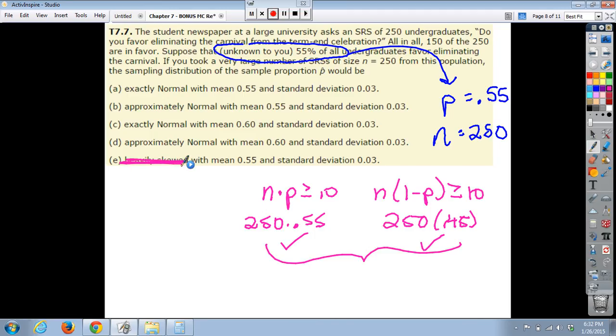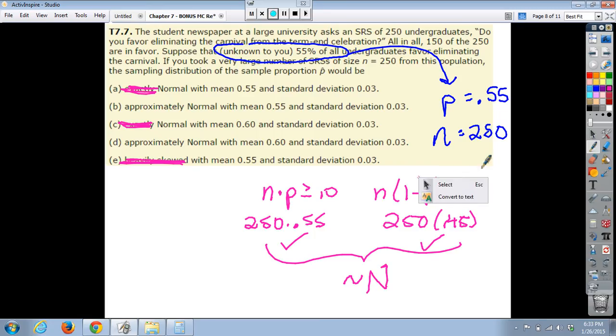not heavily skewed. Now, is it exactly normal or approximately normal? We're always going to go approximately normal. Unless you were told that something is perfectly normal, we're always going to go with approximately normal. So it's not A, it's not C, it's either got to be B or D.